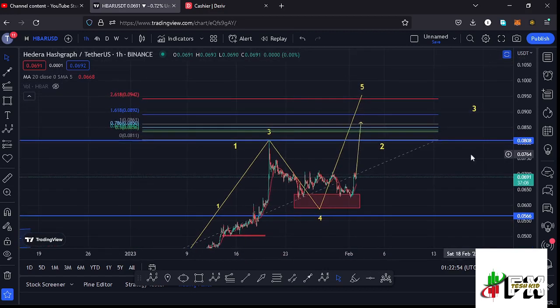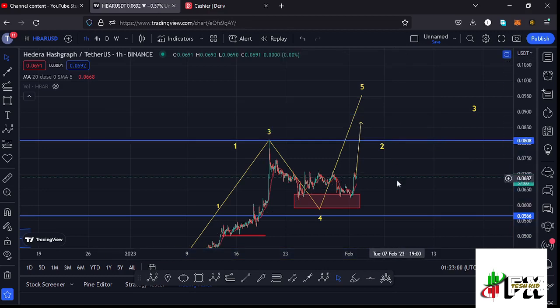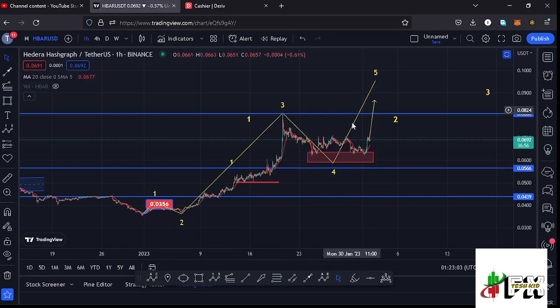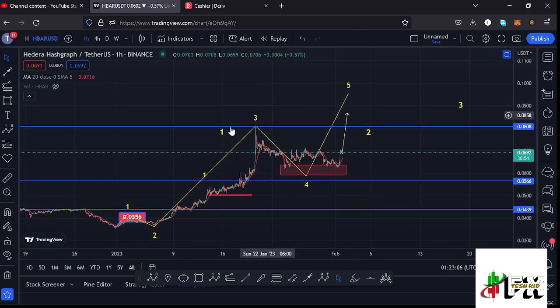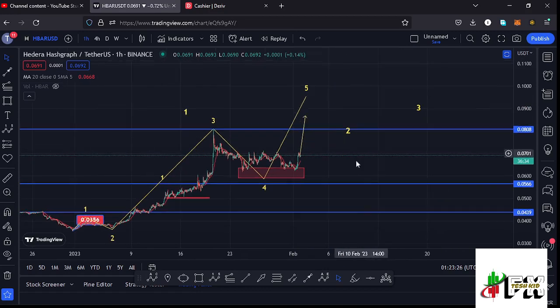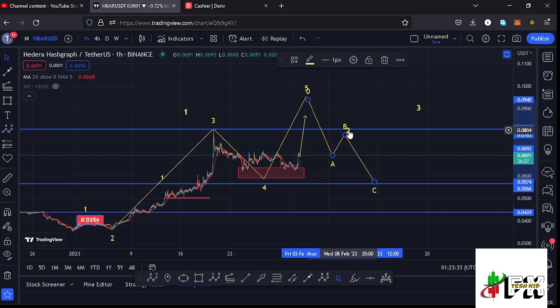$0.0892 mark, and that is the minimum that I would expect that larger Elliot wave count 5 to the upside to do. And once we see the formation of that wave 5, then I believe Hbar will be completing a 5-wave structure to the upside. So once we see the formation of that wave 5, then we can name that as a larger Elliot wave count 1 to the upside, and then from there we can expect a bit of a corrective structure in the formation of a larger Elliot wave count 2, where I will also be expecting to see an ABC corrective structure play out because of the corrective nature of the formation of that wave 2.